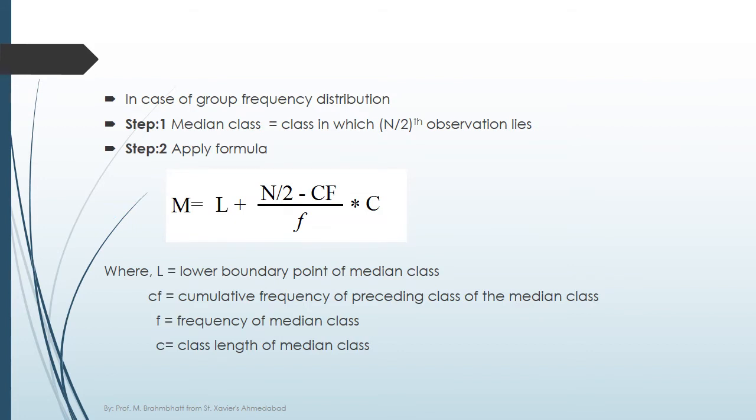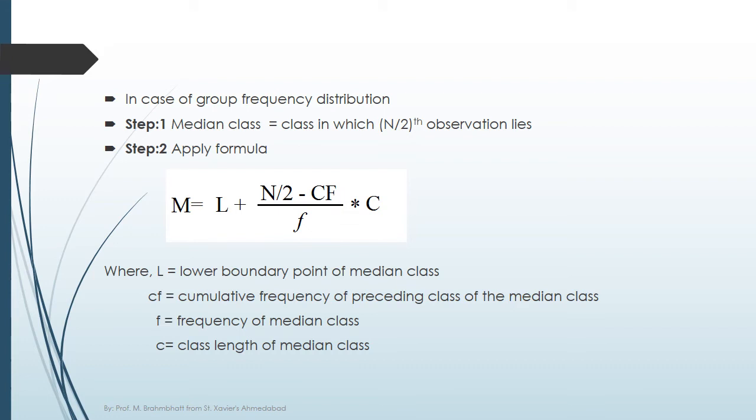In case of a grouped frequency distribution, there is a two-step procedure. The first step is to find the median class, which is the class in which the n by 2 th observation lies, and step 2 is to apply the median formula for the class frequency distribution. M is equal to L plus (n by 2 minus CF) divided by F, into C,